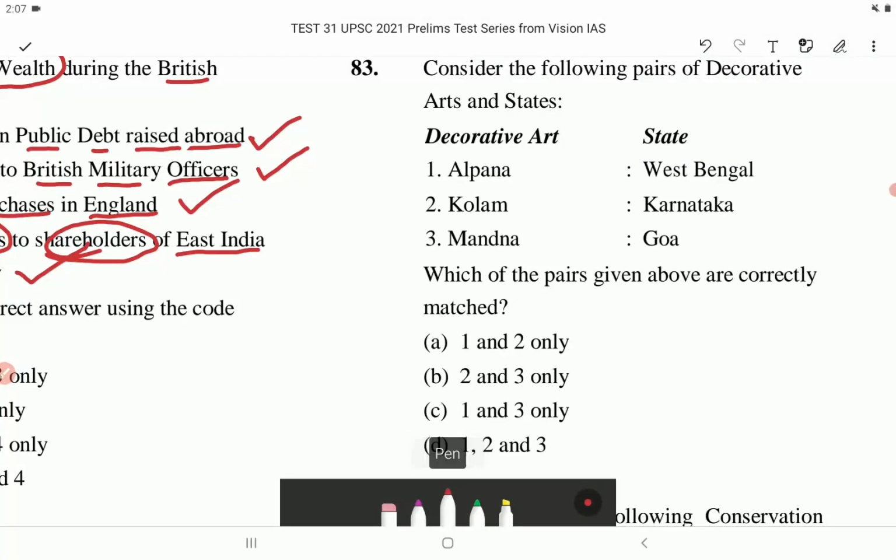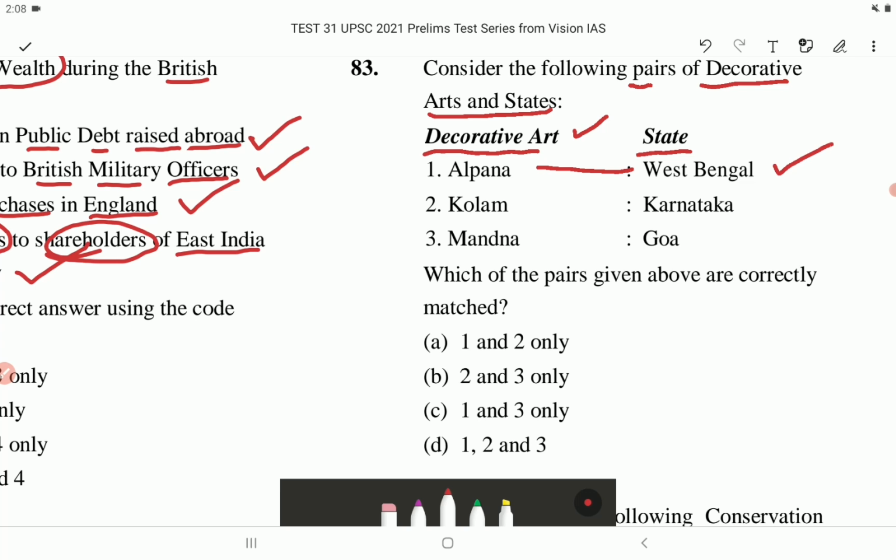Consider the following pairs of decorative arts and states. On the left side we have decorative art, and on the right side we have the states where it belongs to. These are the practice of decorating floor, and they are known by different names in different states. The first one is Alpana, and this decorative art is called Alpana in West Bengal.